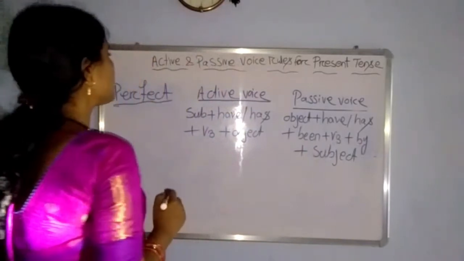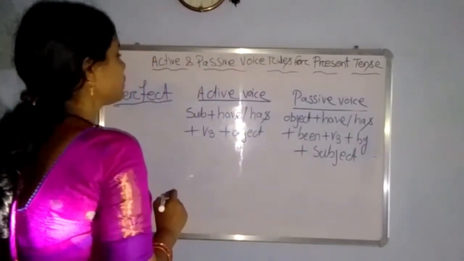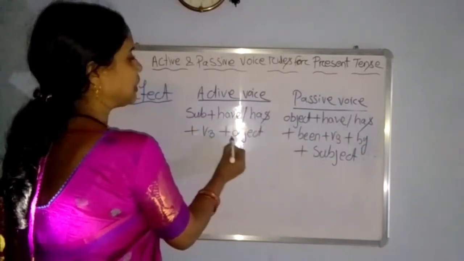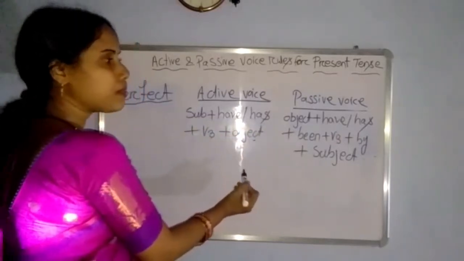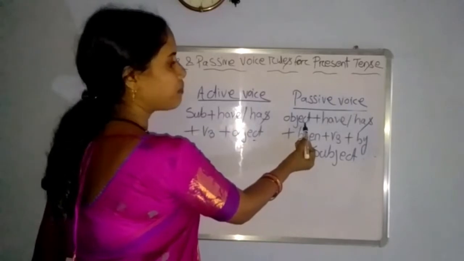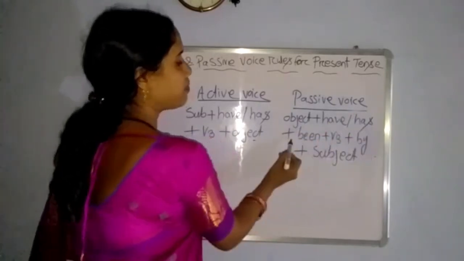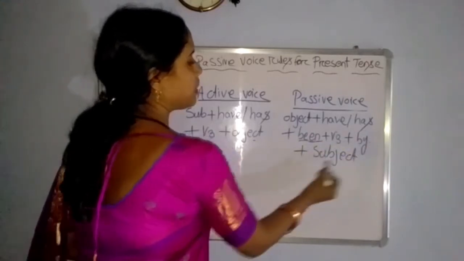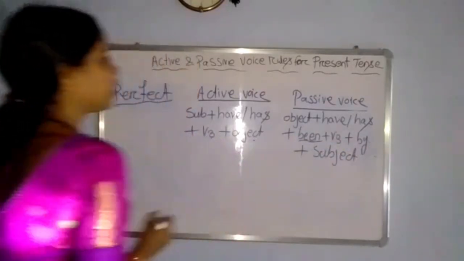In active voice, in present perfect, the format is subject plus have or has plus V3 plus object. And in passive voice, the format is object plus have or has plus been plus V3 plus by plus subject.